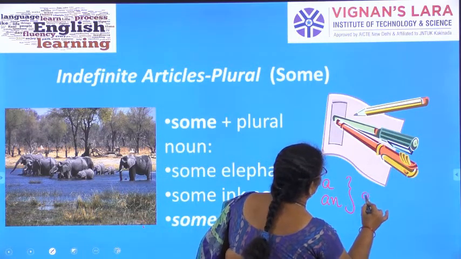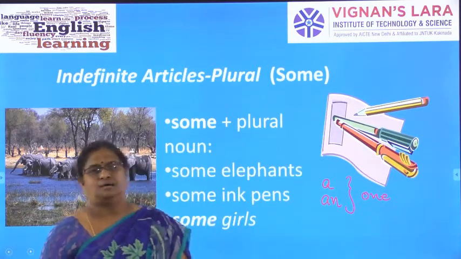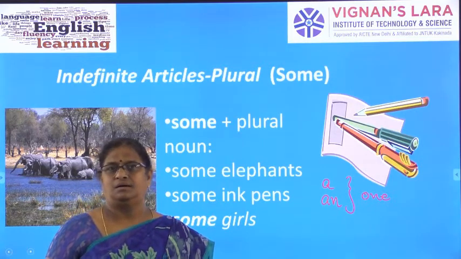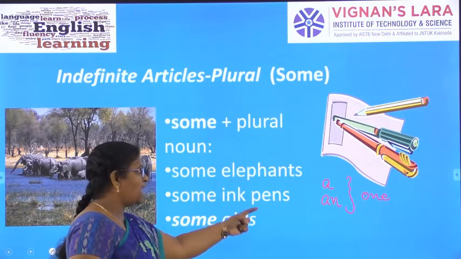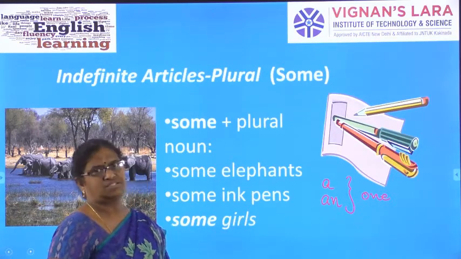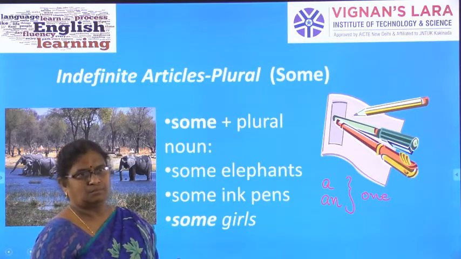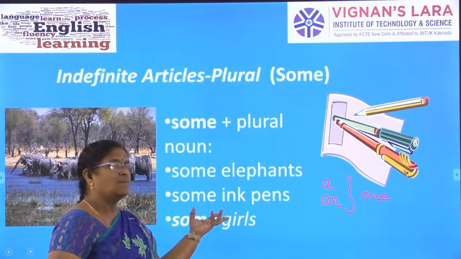An apple means one apple. A banana means one banana. A girl, one girl. So they are naturally, by nature, singular. They are used instead of one. They are singular. But how can we use them as a plural?